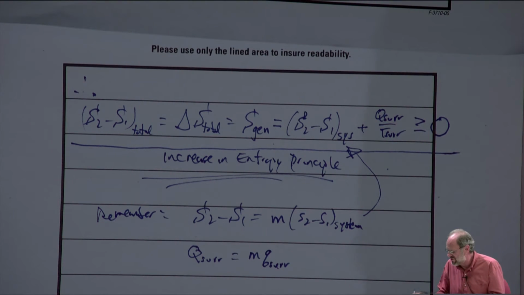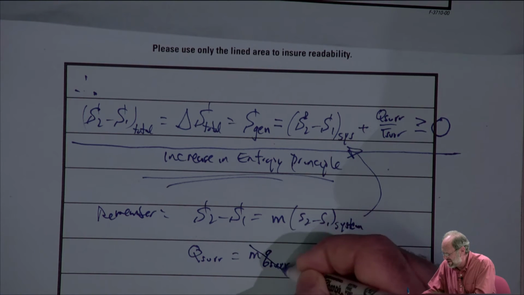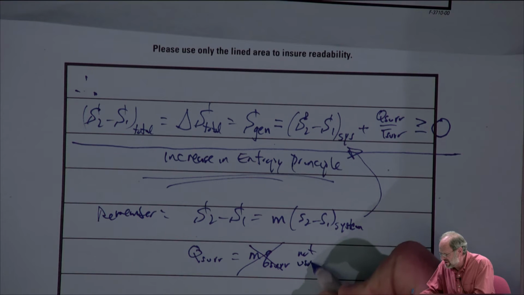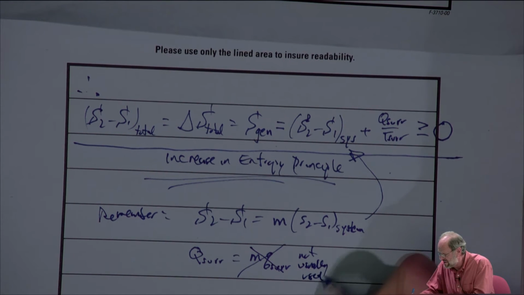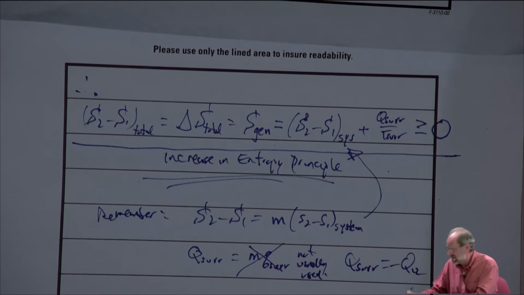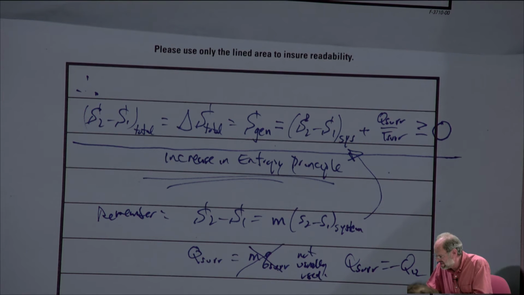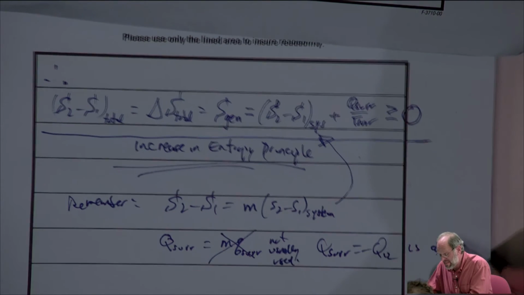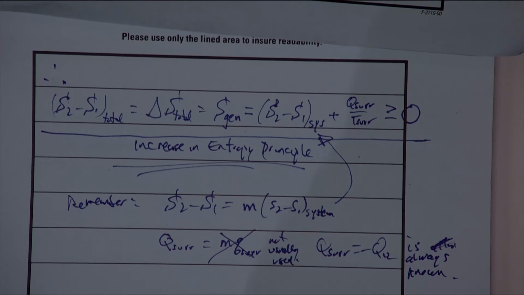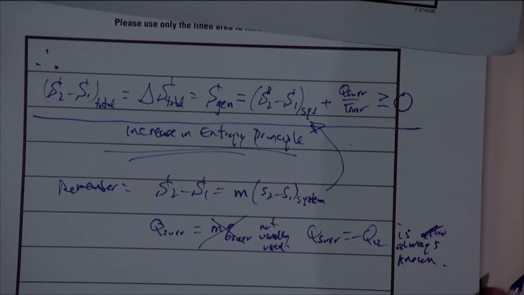So even though this is true, maybe I'll just put an x through it right away and just say it's not usually used. In other words, q surroundings, which again equals the negative of the heat transfer from the system, is always going to be known somehow. We'll either have to calculate it or it'll be given to us, but it's something that would be known.